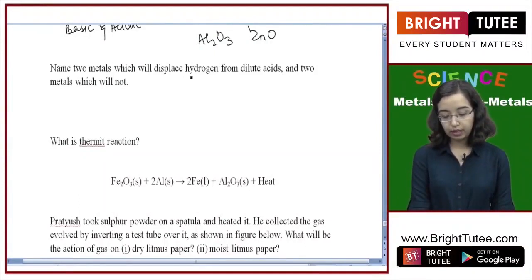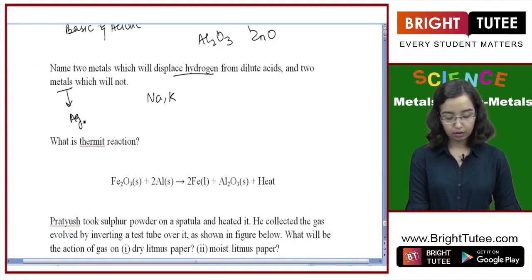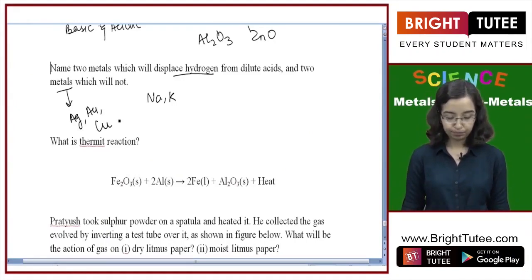So two metals which will be able to displace hydrogen will be sodium and potassium. There are multiple options, you can write any of them, there's no wrong answer. Which will not be able to will probably be silver, gold, copper. There are many options in either of the two, and you can mention any of them.